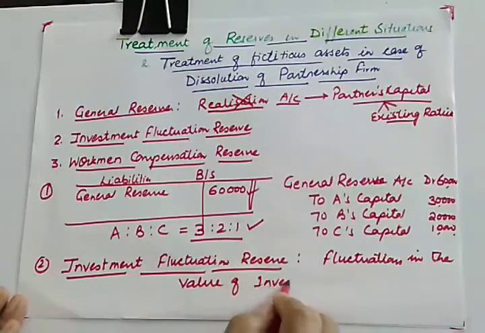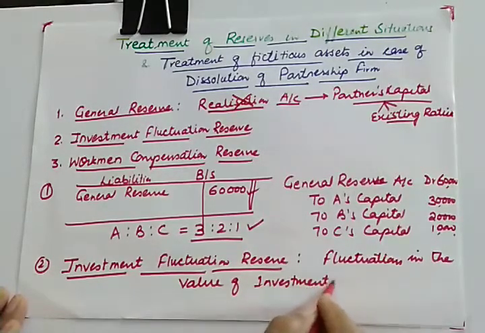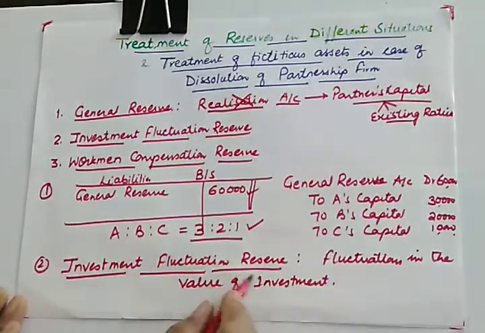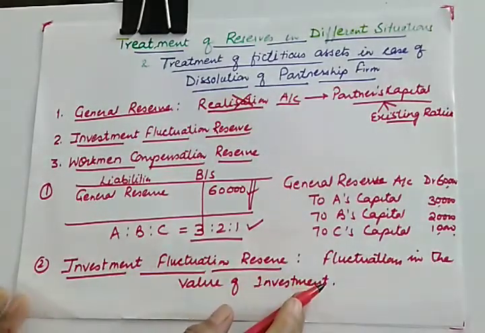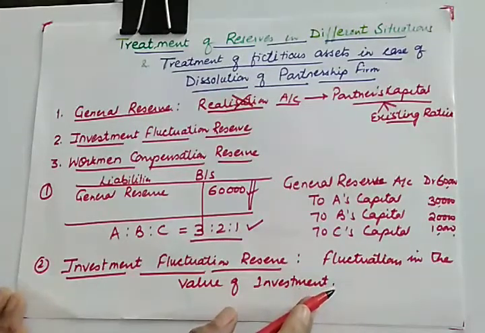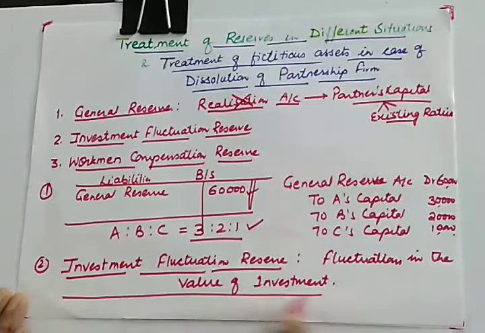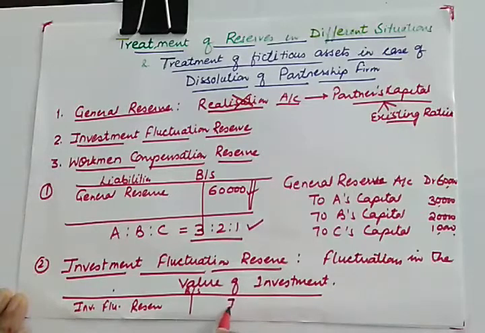So here we need to be very careful when we are dealing in case of dissolution. Suppose you have investment fluctuation reserve along with the investment in the balance sheet, like suppose this is your balance sheet and you are having investment fluctuation reserve given on the liability side of the balance sheet along with investment.